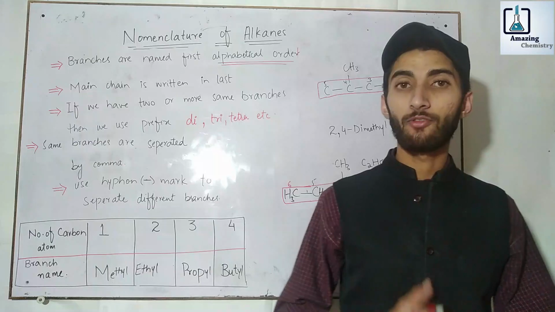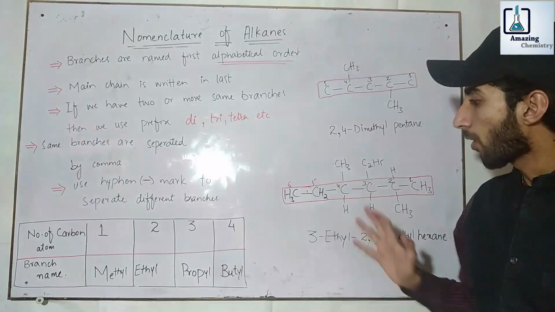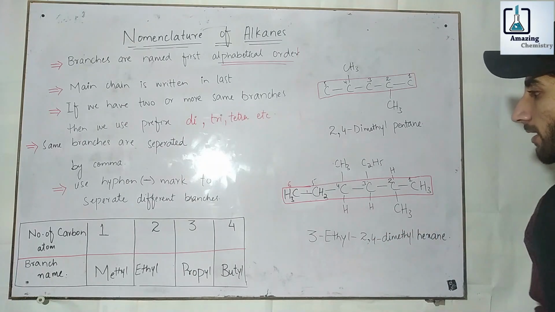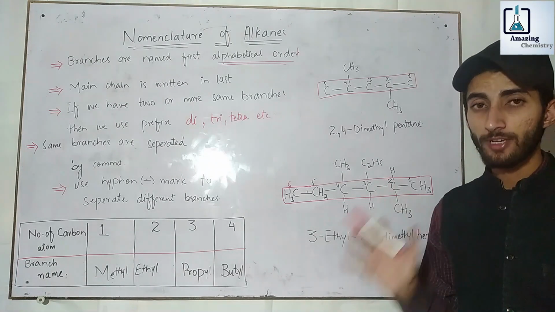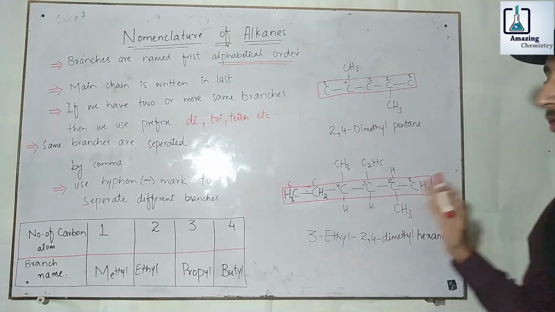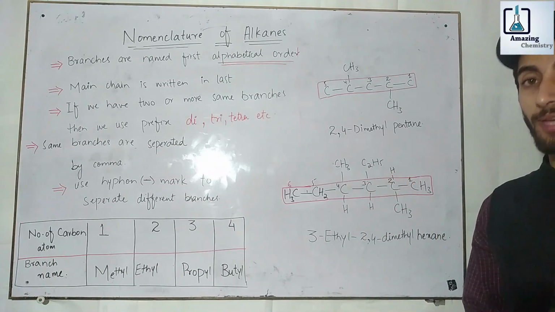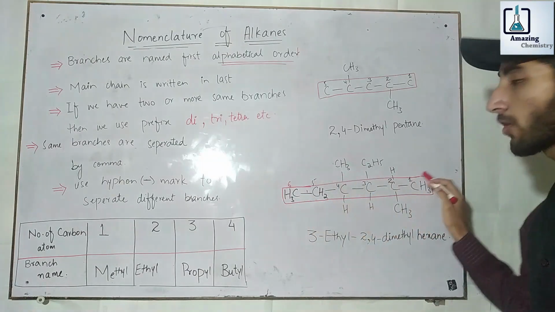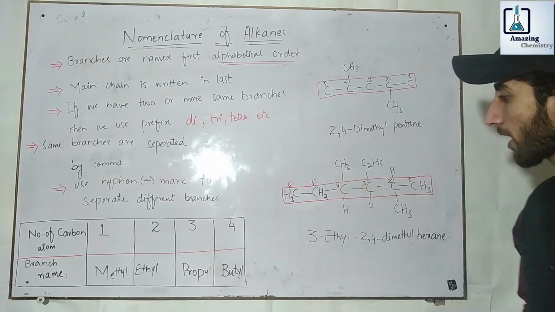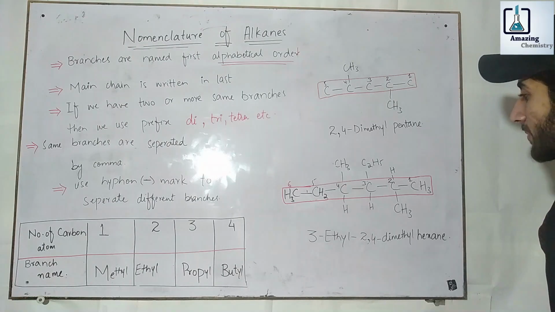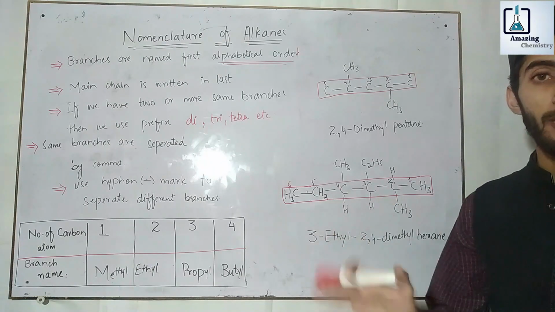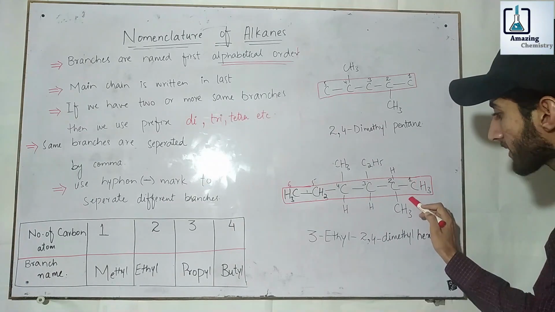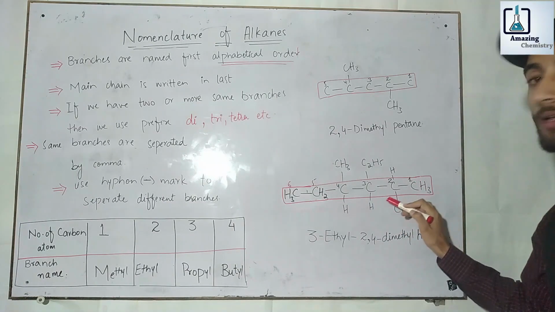Let us consider the following example. We can apply all the rules there to write its name. Let's start. The very first rule is to select the longest continuous chain, that is our main chain or parent chain. So I can select this as the main chain because it contains the maximum number of carbons. The next step is to number the main chain. I give numbers from this end because from this end this branch comes nearest.